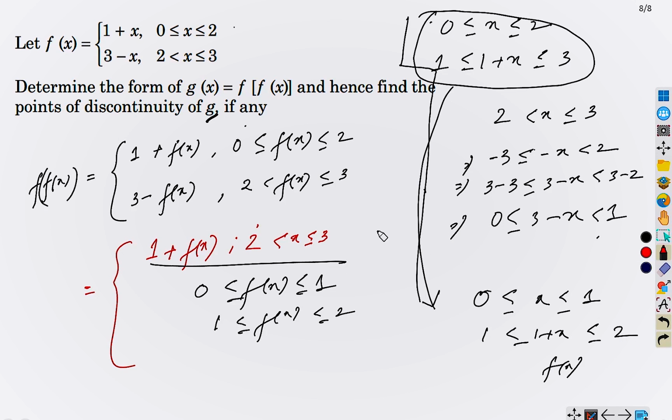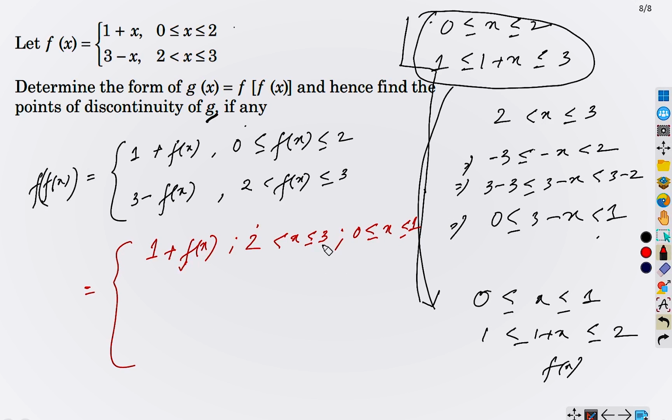So, another interval we obtain 0 to 1. Correct? So, what we finally obtain? We obtain fx equals 1 plus fx when x varying from 2 to 3, and also when x varying from 0 to 1. Okay, so when x varying from 2 to 3 and when x varying from 0 to 1, we have fx from 0 to 2. So the definition will match 1 plus fx.